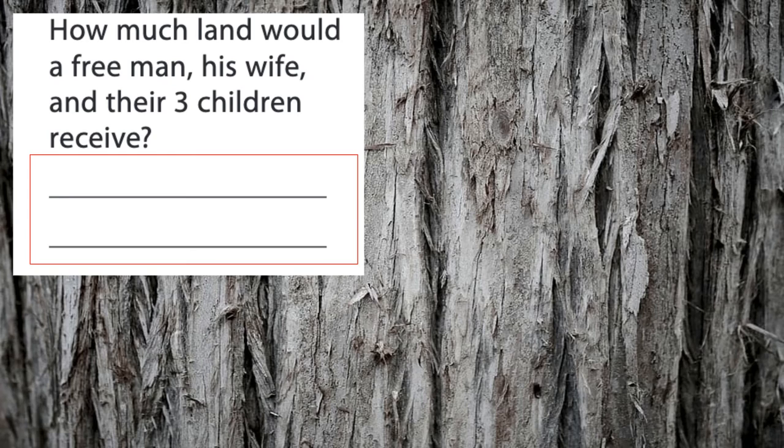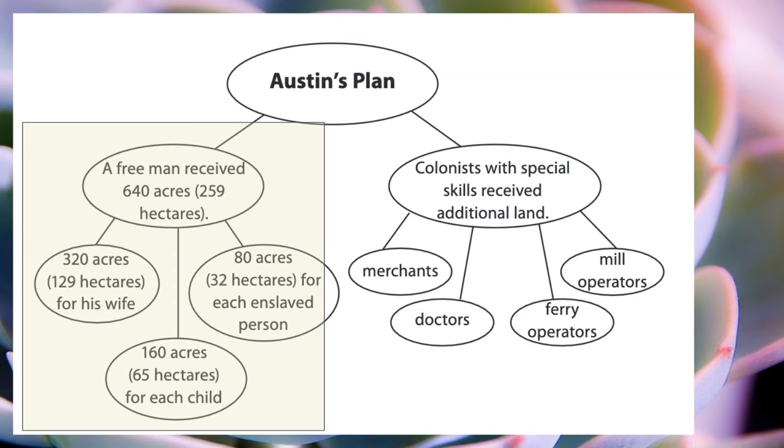So the question here in your study slides is how much land would a free man, his wife, and their 3 children receive? So you can go back here to figure that out.